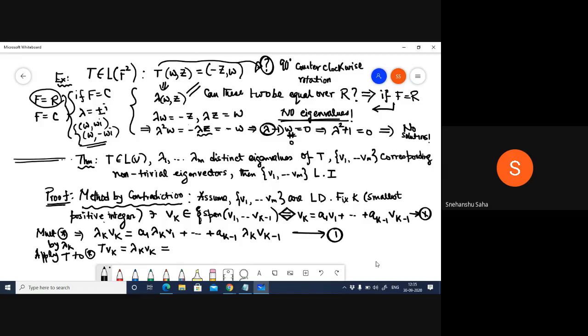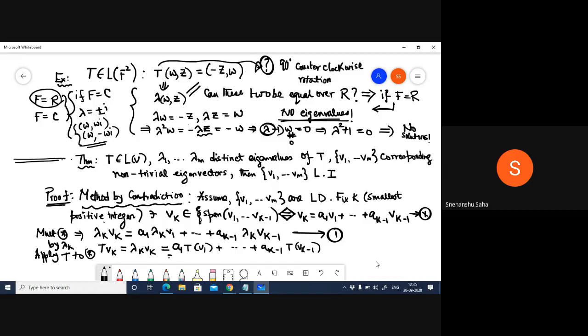On the right hand side, you have T applied onto this whole thing. But since T is a linear transformation, you can write this as a1 T v1 and so on, up to a_{k-1} T of v_{k-1}, right?